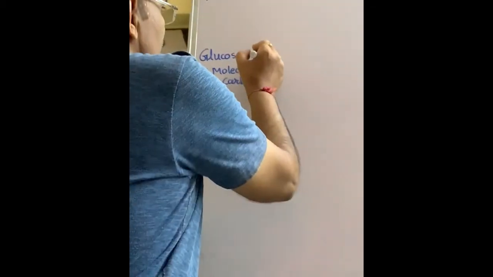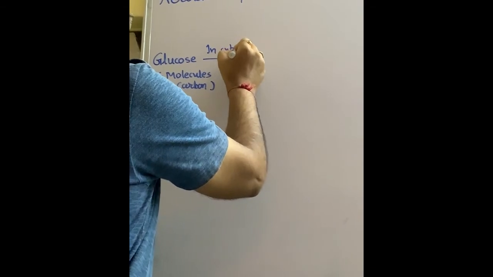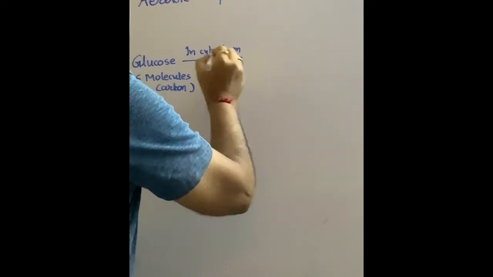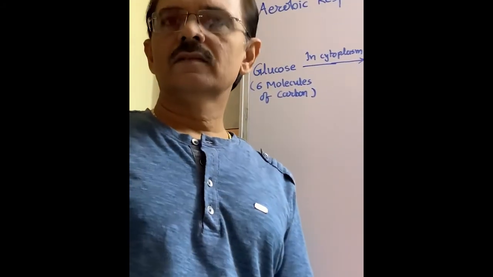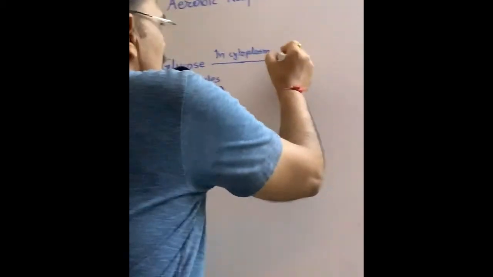One glucose in the cytoplasm of the cell is degraded into pyruvate, also known as pyruvic acid, which is a 3 carbon molecule.